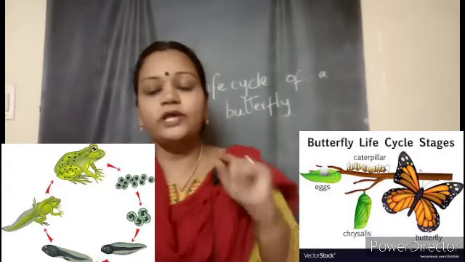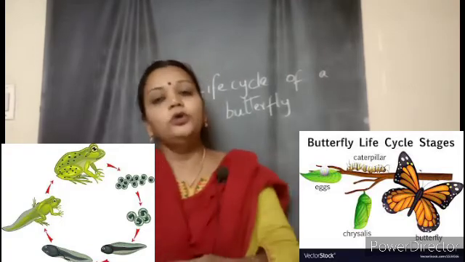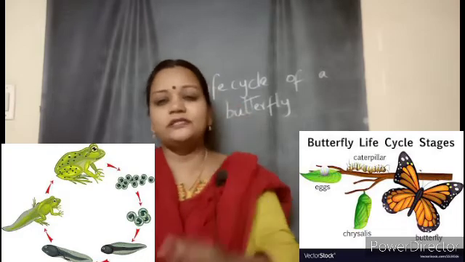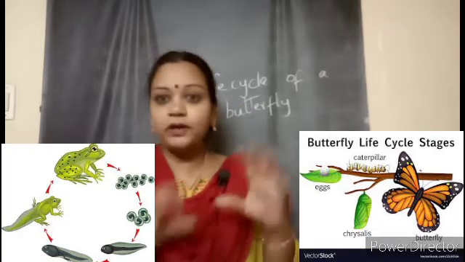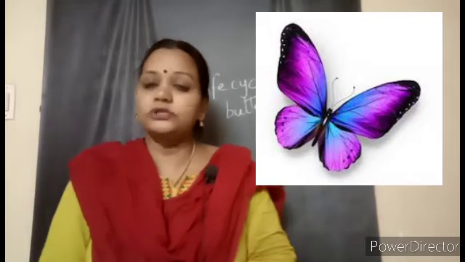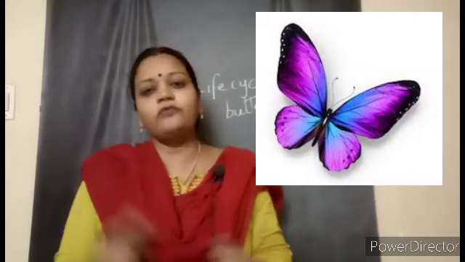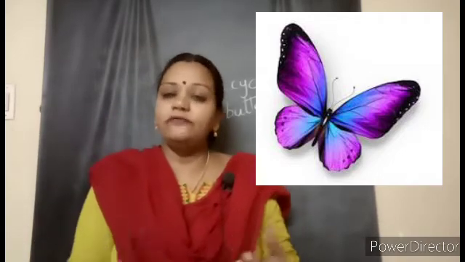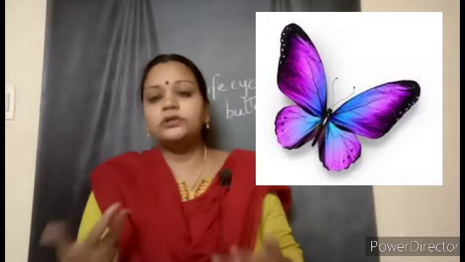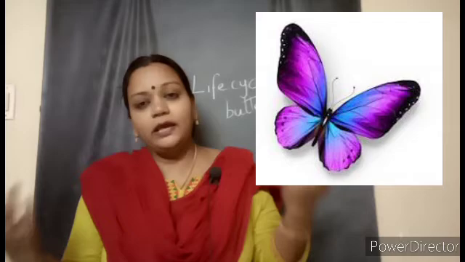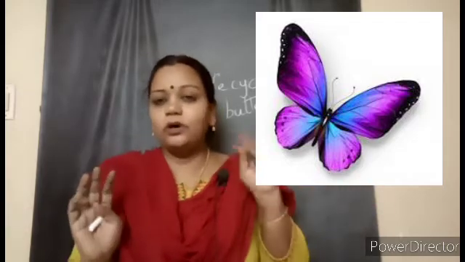As usual, today's activity is in your rough book. Using simple words, just 5 sentences, you write a story. You might have observed butterflies flying here and there. All of us like to watch the butterfly. Like a story of a butterfly, you write how the butterfly's life will start, from where it starts, what all changes it will undergo, and how the adult butterfly will be able to live. So this is your task.